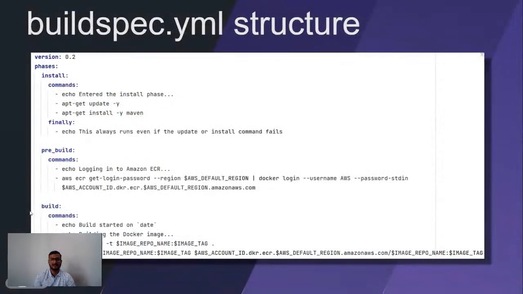Now consider I have to build a Docker image. What are the steps? The first step is to log in with ECR, then build the Docker image, tag the Docker image, and in the end, push the Docker image to ECR. For that, we can distribute these steps in multiple phases. For example, in the pre-build part, we will do the login with ECR, and in the build part, we will actually use the Docker build command, build our Docker image, and tag it.